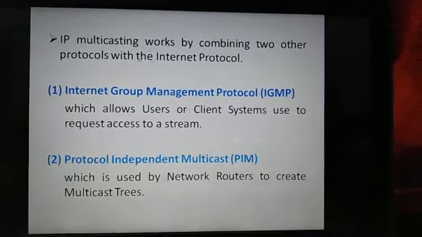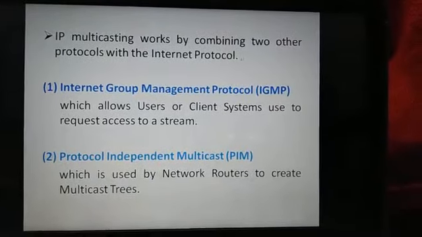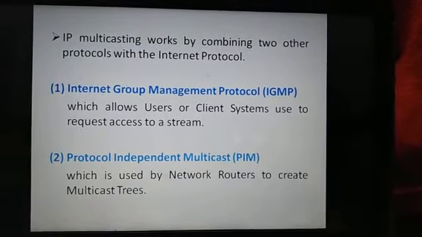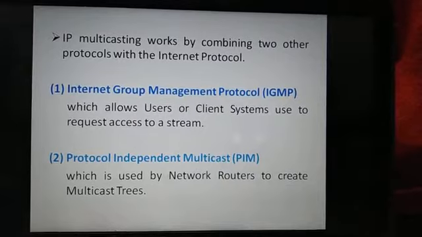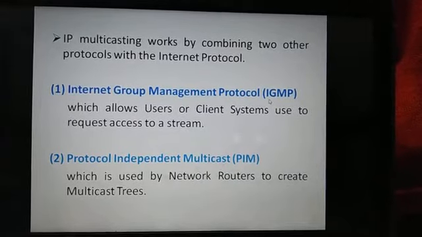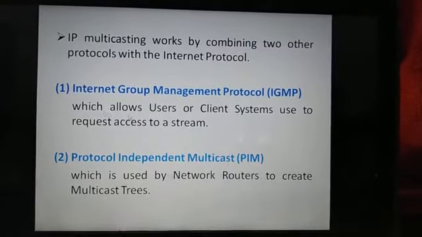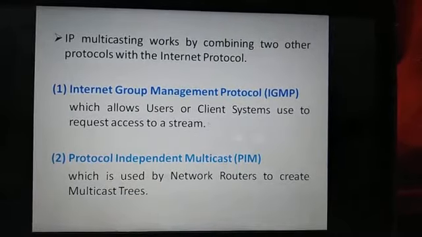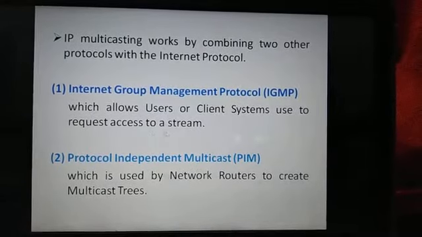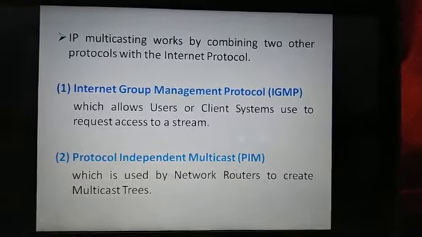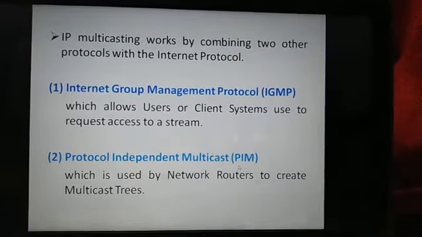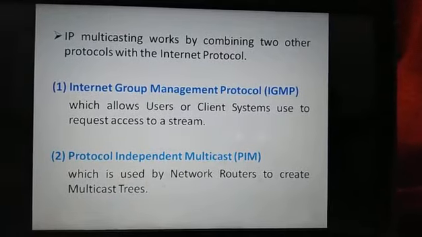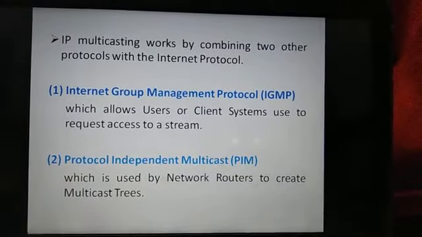Now IP multicasting works by combining two other protocols with the internet protocol. First is Internet Group Management Protocol, which is abbreviated as IGMP, which allows users or client systems to request access to a stream. The other protocol is Protocol Independent Multicast, which is abbreviated as PIM, which is used by network routers to create